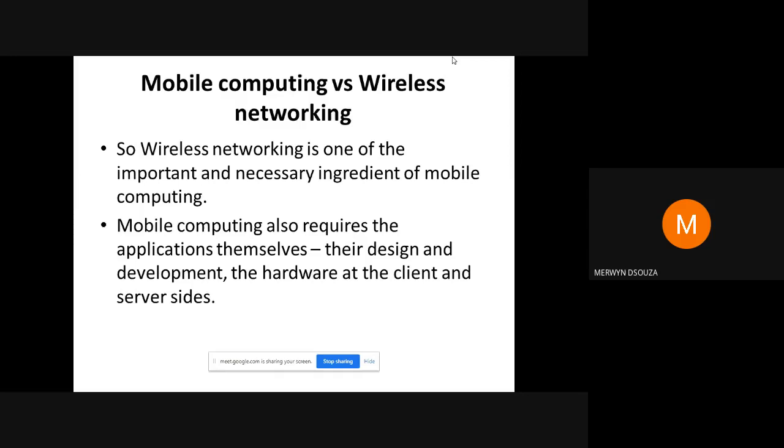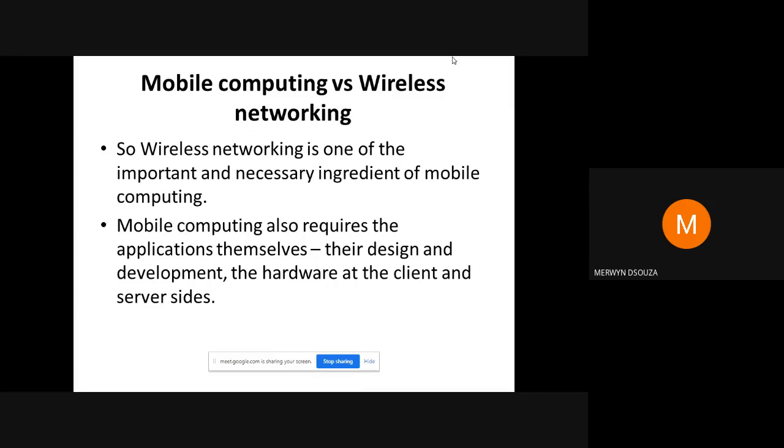Okay, but mobile computing also requires applications and the hardware at the client and the server sides. Without having any applications to access the data, mobile computing won't work. So wireless networking is one of the most important ingredients for mobile computing, but besides that, mobile computing also needs applications and hardware at the client and the server sides.